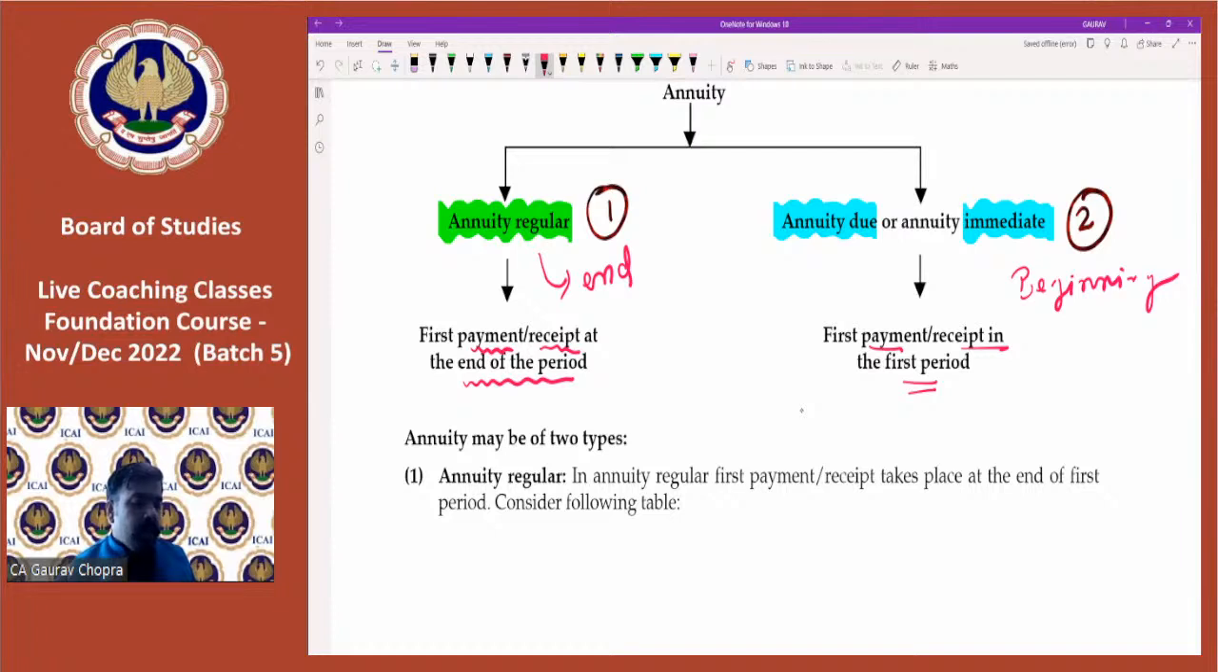All right. So we were discussing about annuity due, and second one is annuity regular. So overall, what is the conclusion? If amount is same, if time gap is same, then it can be regarded as annuity.